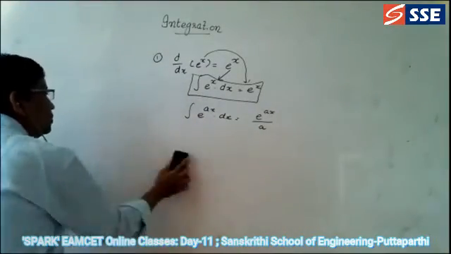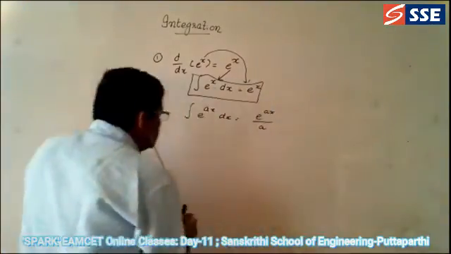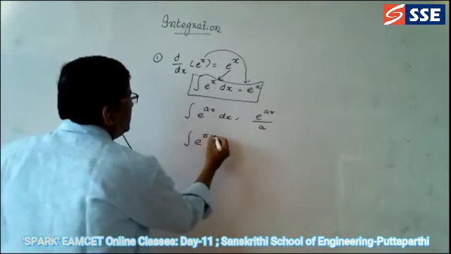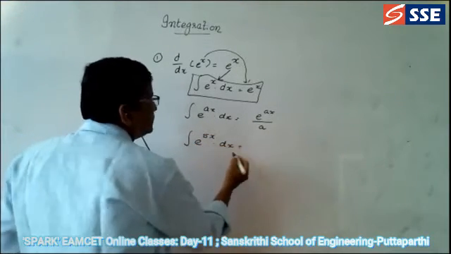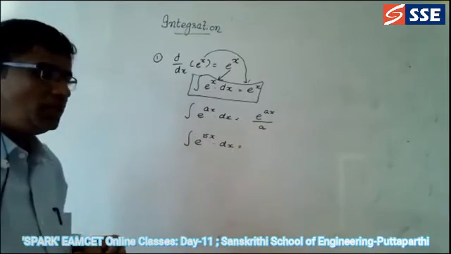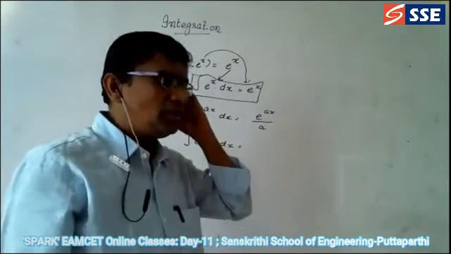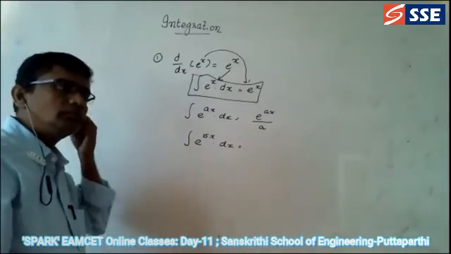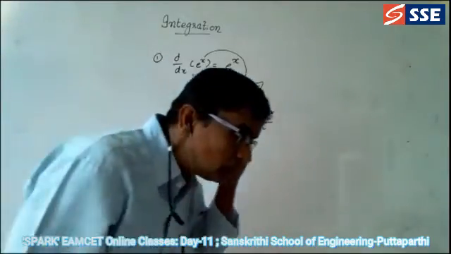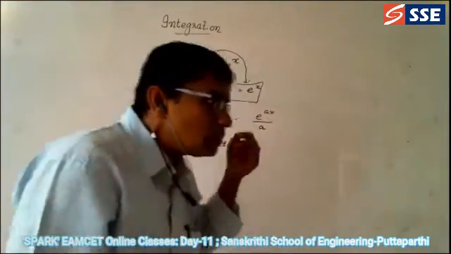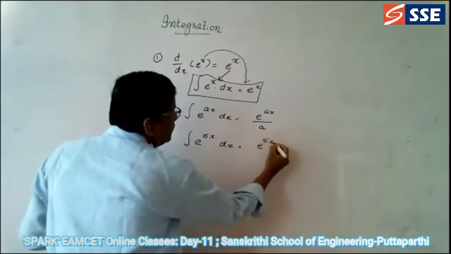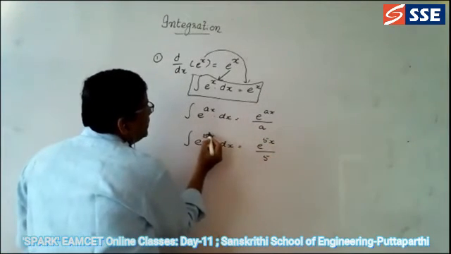Next, can we go for one more? Give me the answer for this. Integration of e power 5x dx is equal to what? Do it first. Integration e power 5x dx is equal to what? E power 5x divided by 5. What is there in the place of a?